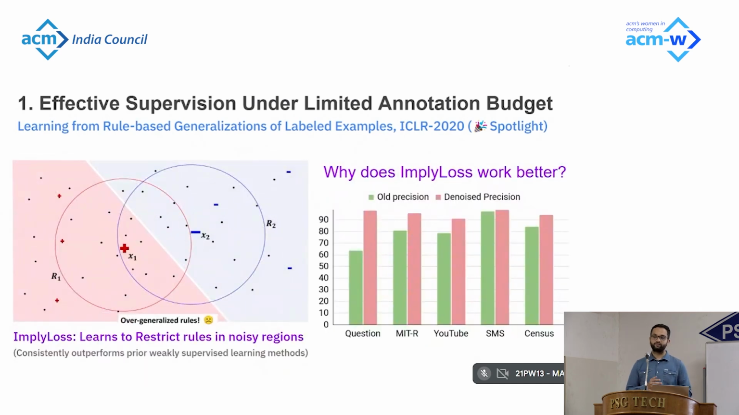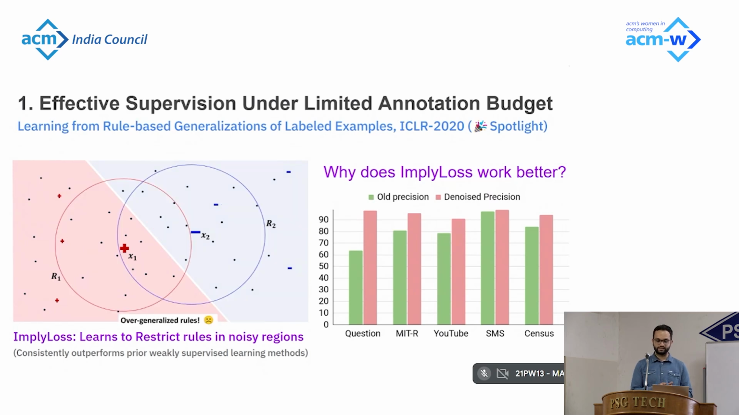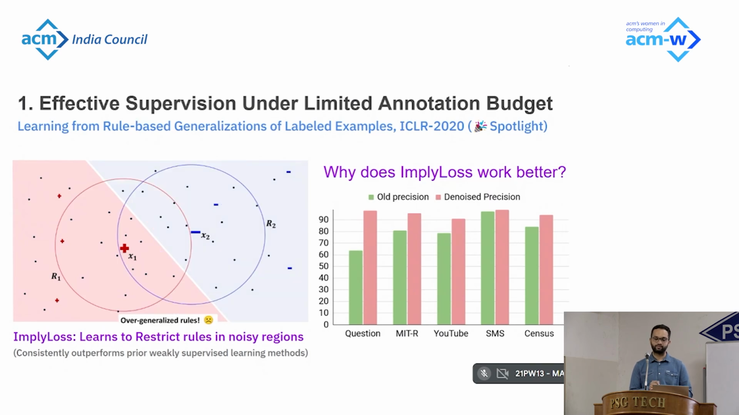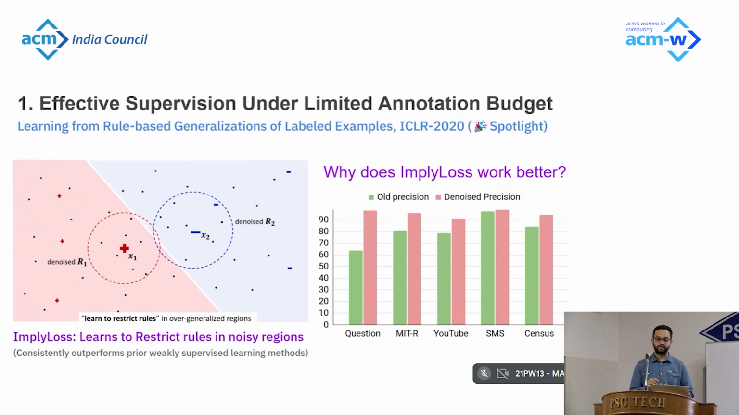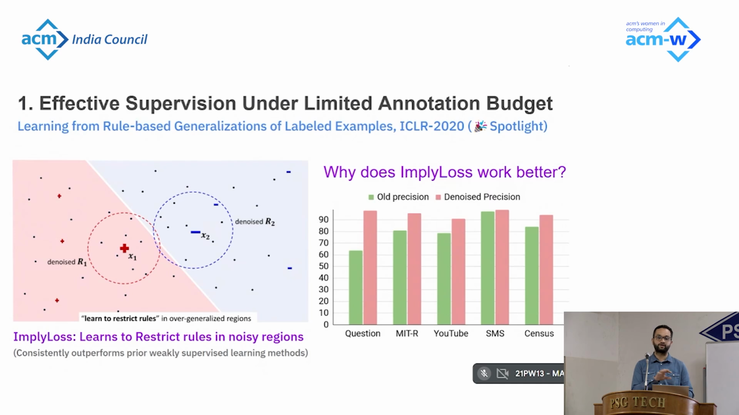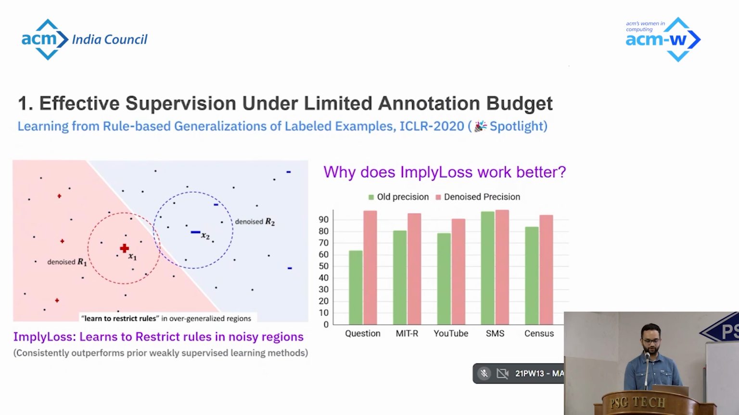And the main reason why our method works better is its ability to denoise rules. So in this graph on the right, on the x-axis we have different datasets. On the y-axis, the green bar represents the original precision of the rules provided by human annotators. And the red bar is the denoised precision, the new precision of the rules after we have suppressed them in the noisy regions. And this provided us much cleaner supervision, allowing us to learn more accurate models.